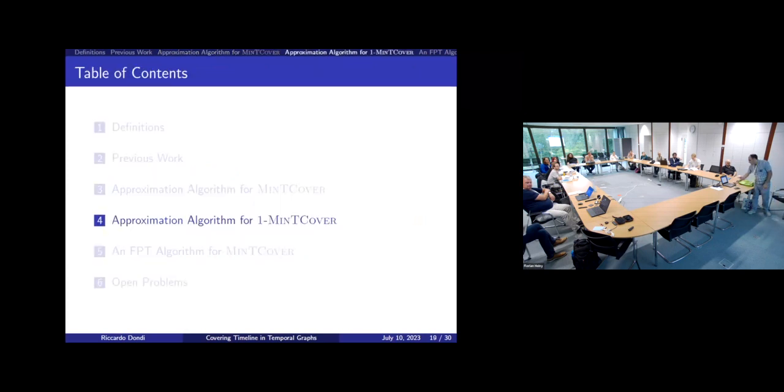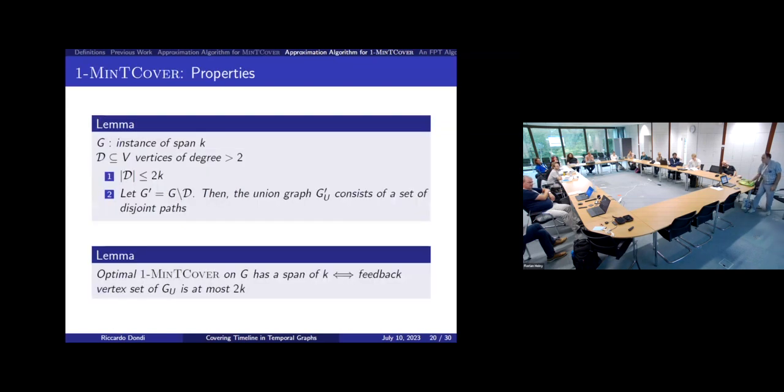Okay, then I move to this one, min T cover. This is the restriction where in each timestamp only one edge is defined. We apply the following strategy, because there are properties for this kind of instance that do not hold for the general temporal graph.